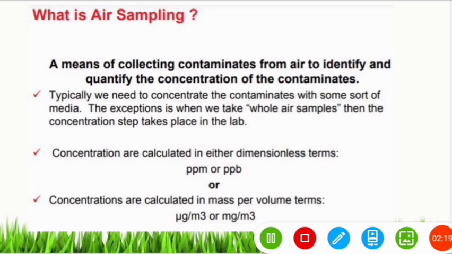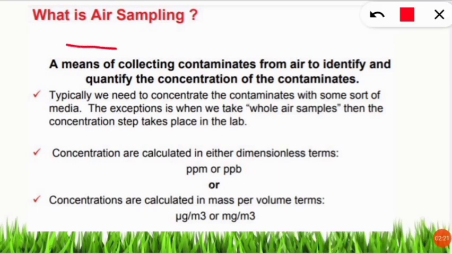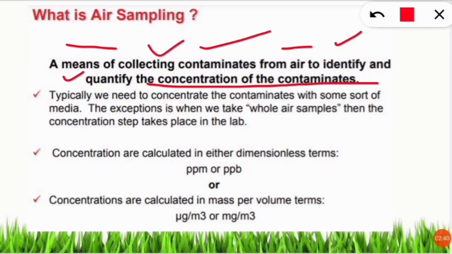What is air sampling? Air sampling is a means of collecting contaminants that are present in the air to identify and quantify the concentration of the contaminants. In our atmosphere there are certain contaminants revolving around us. To know whether they are within the limit and what their concentration is, we have to do air sampling, that is, the collection of the contaminants.